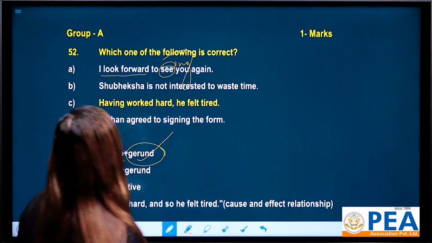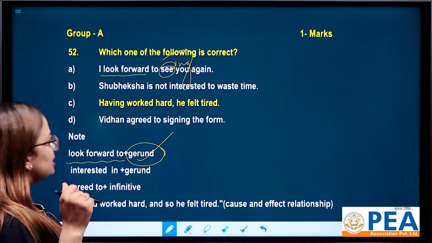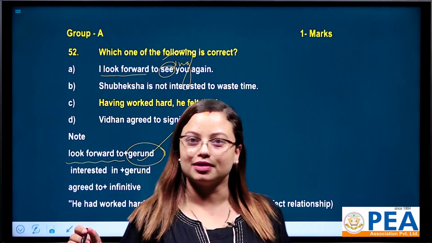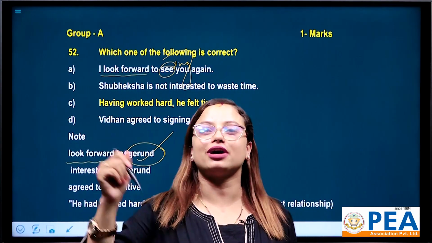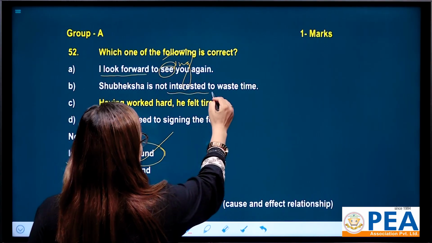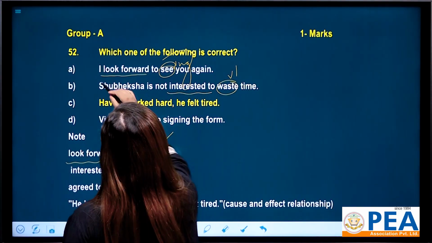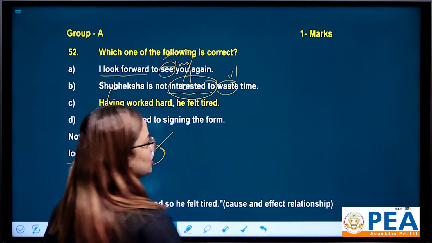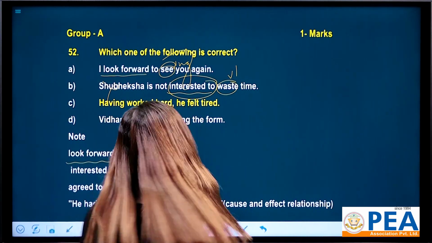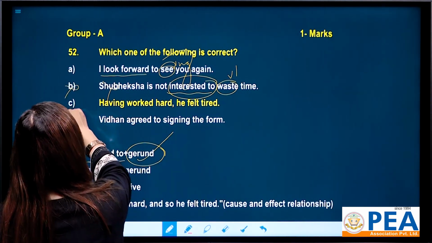Now let's go for option B. "Suveksha is not interested to waste time." Here "interested to" and verb 1 is there. This is also wrong because "interested in" is always followed by a gerund. That's why option B is also wrong.